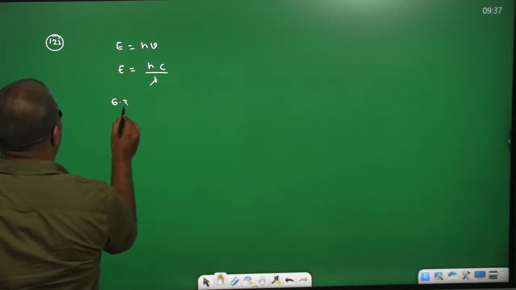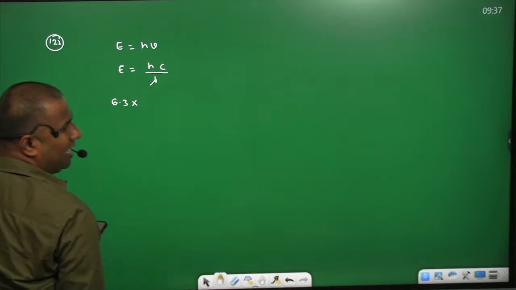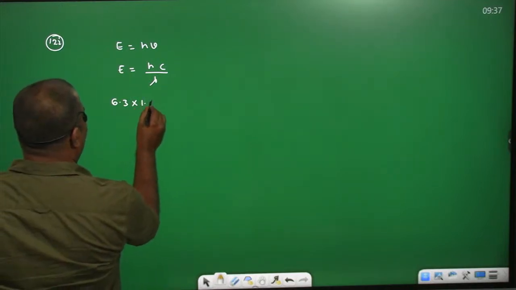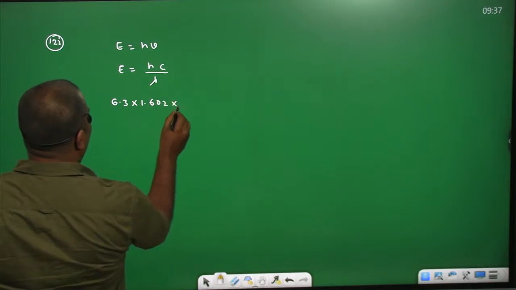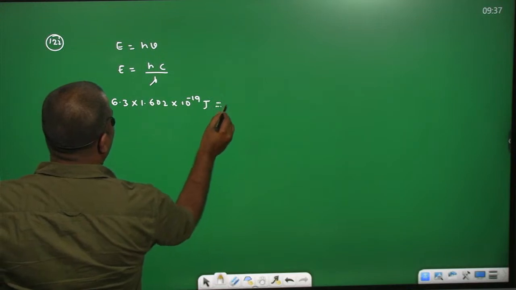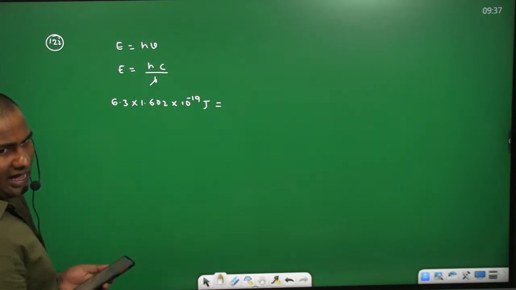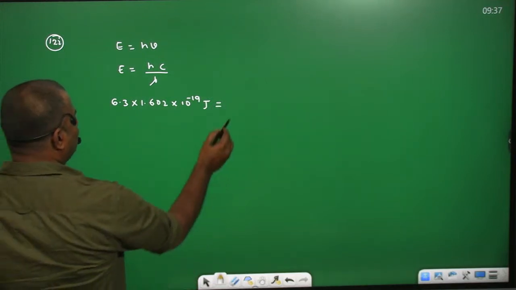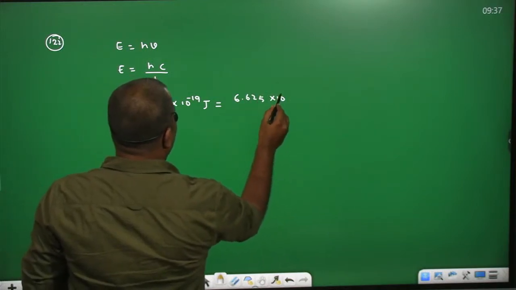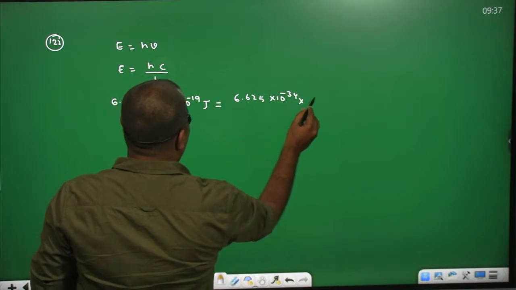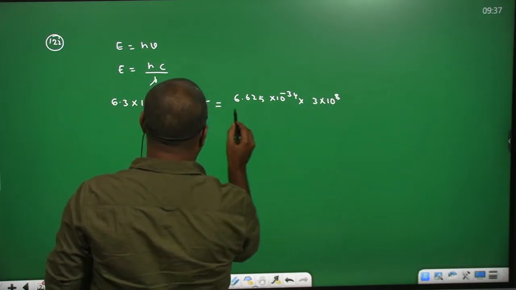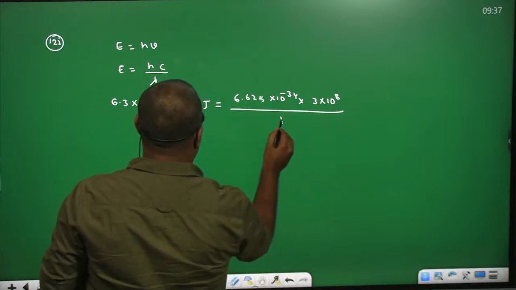Just convert it into joules. 1 electron volt equal to 1.602 into 10 power minus 19 joules. h equal to Planck's constant, 6.625 into 10 power minus 34, and c, the velocity of light, is 3 into 10 power 8, divided by lambda.